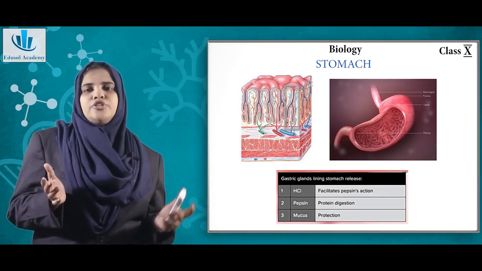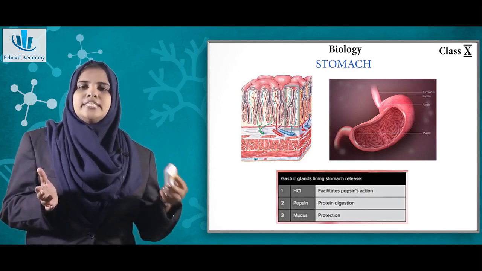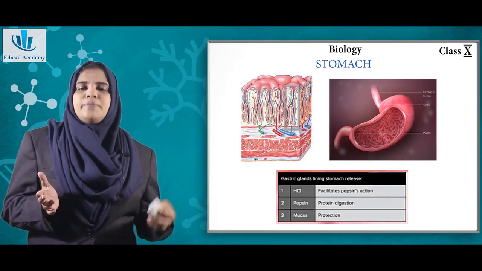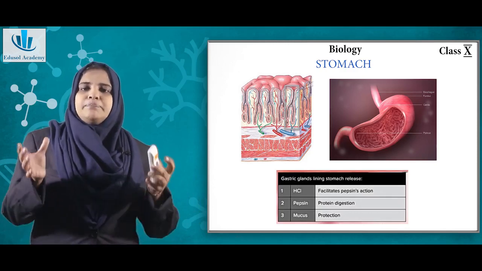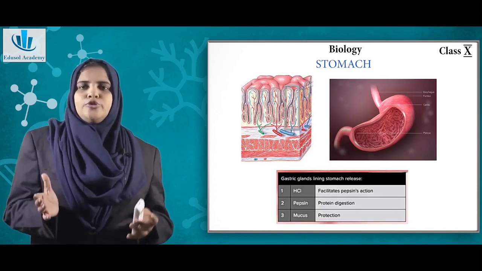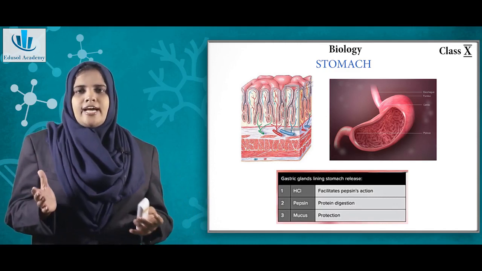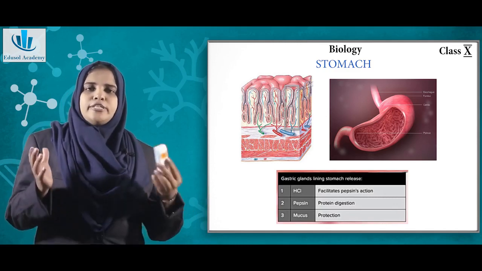So that is the function of hydrochloric acid: it activates the pepsin. Now, what does the pepsin do? The pepsin breaks down the proteins in your food into smaller molecules. In the previous classes, you must have studied the nutrients.